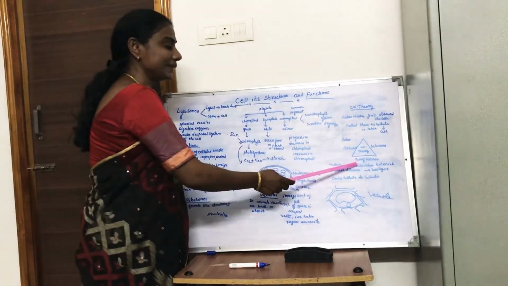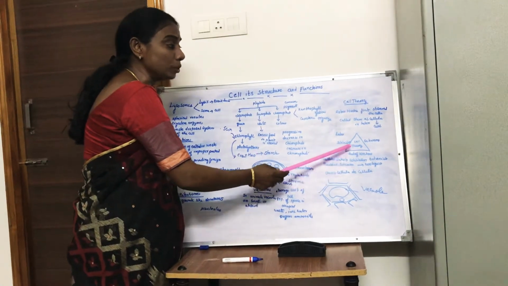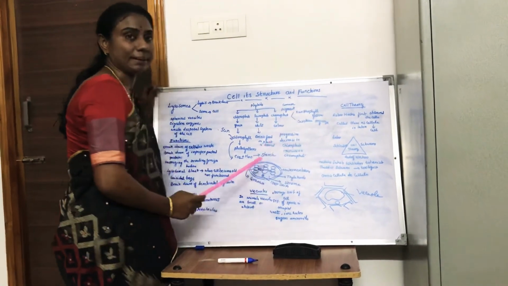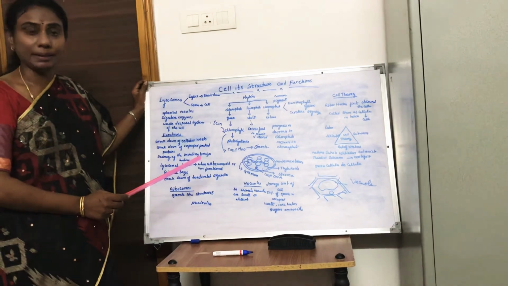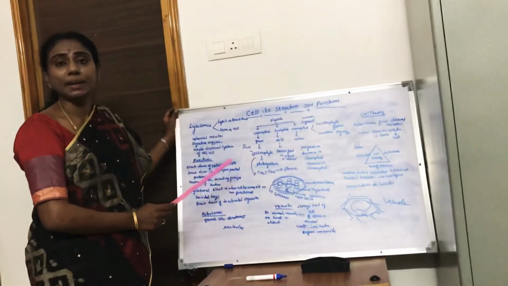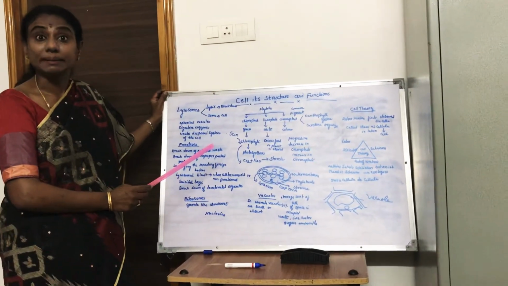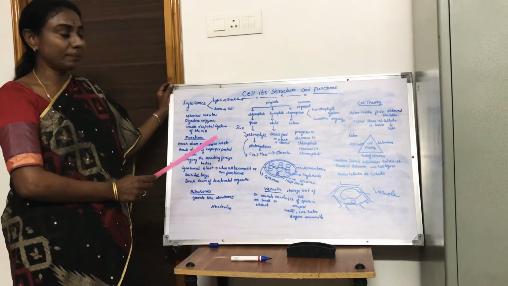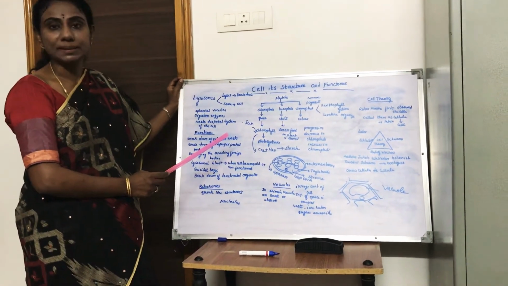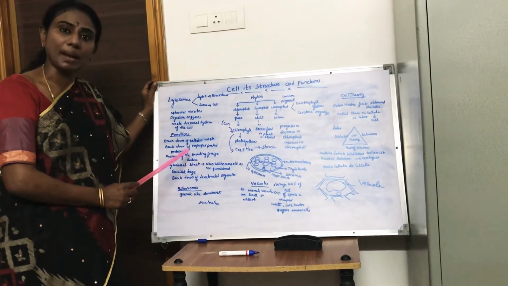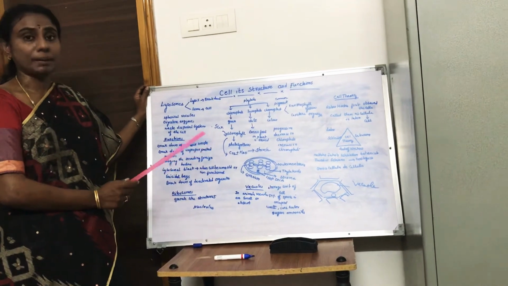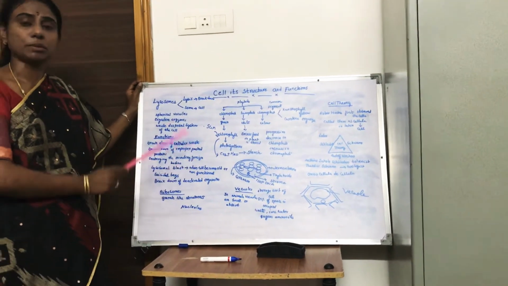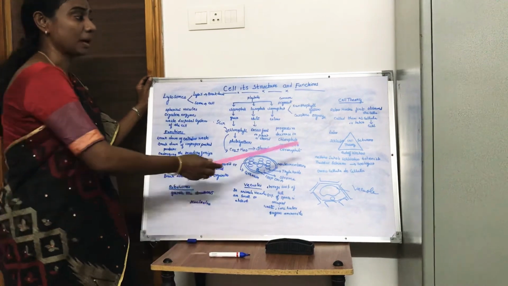Both Schleiden and Schwann proposed a theory called cell theory. According to the cell theory, all living organisms are made up of cells and their products. Whether plant or animal, whether unicellular or multicellular, all living organisms are made up of cells.